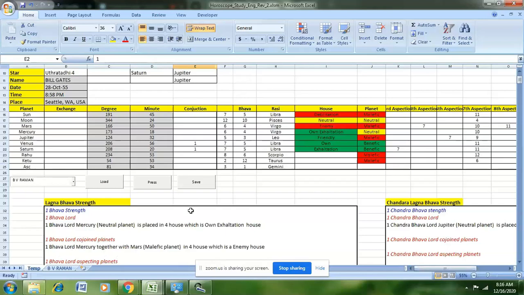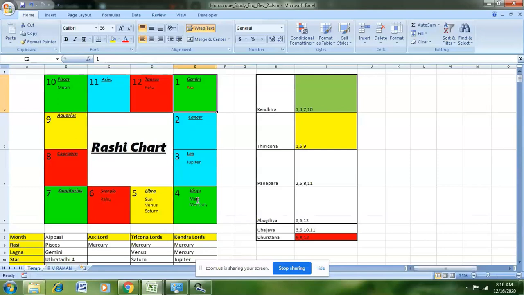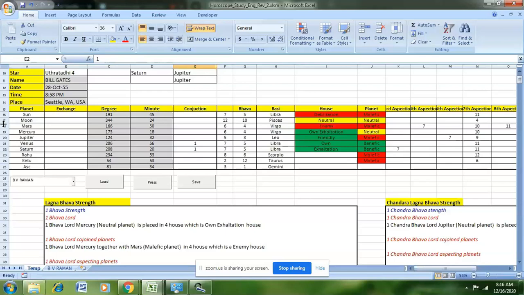In this case, we see that Mercury is together with Mars. So here you can see Mercury is with Mars in the 4th house, and Mars, as you can see here, is the malefic planet, and the 4th house is an enemy house for Mars. So that is also captured here. So the first Bhava Lord, Mercury, is together with Mars, which is the malefic planet, in the 4th house, which is an enemy house for it.